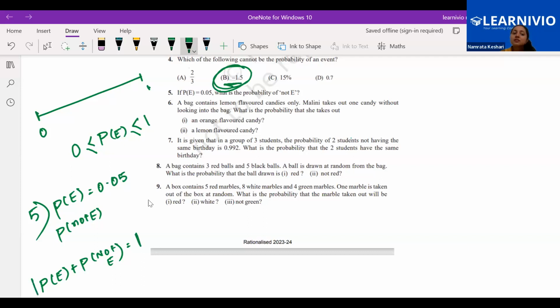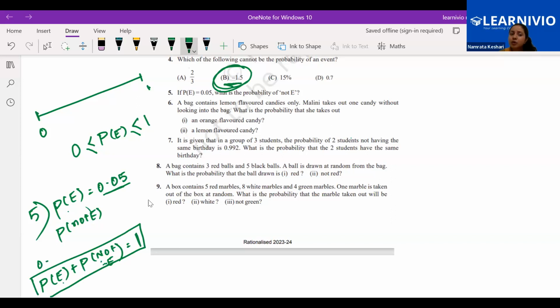Yes, this is the formula we were discussing in the previous class, that probability of event E plus not E happening is 1. So in question number 5, it is given that probability of E is 0.05. What is the probability of not E? Please use this formula to find not E.